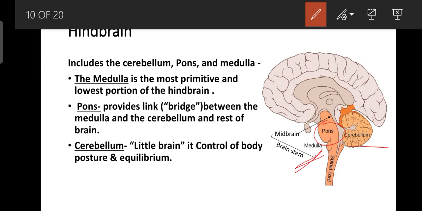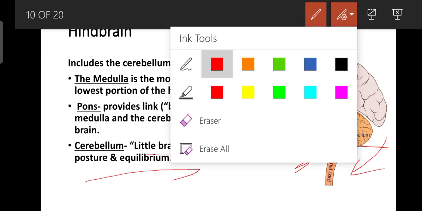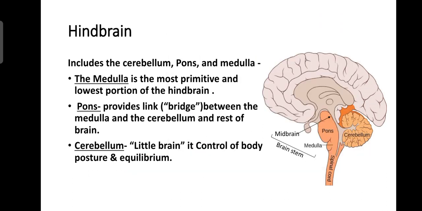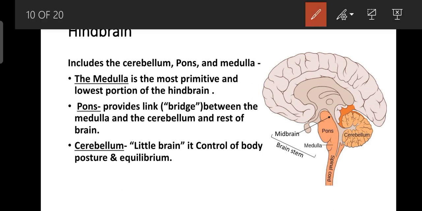And what is the cerebellum? It is a little brain. It controls body posture and equilibrium, and it is present on the back side of the spinal cord. Alright, so this is the basic structure of the hindbrain, and the medulla, pons and cerebellum combined are called the brainstem.